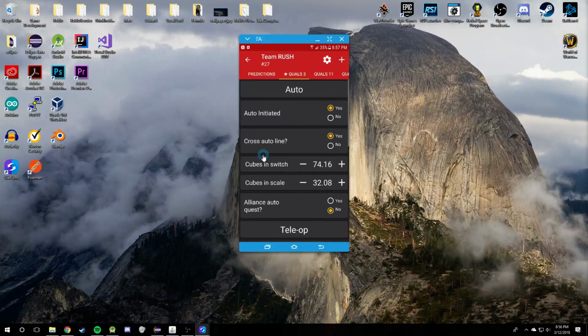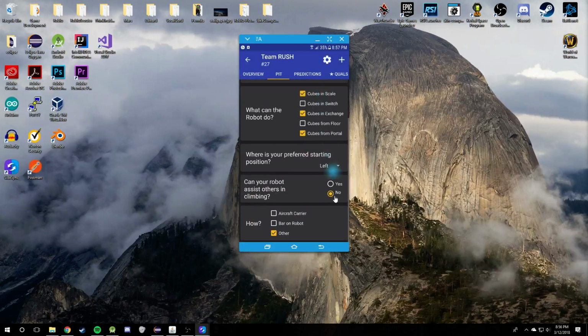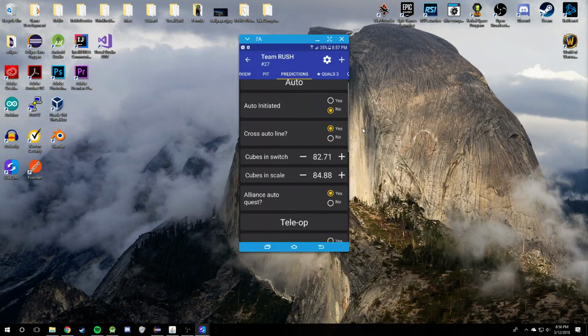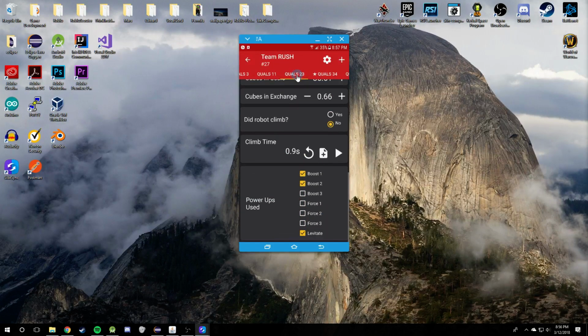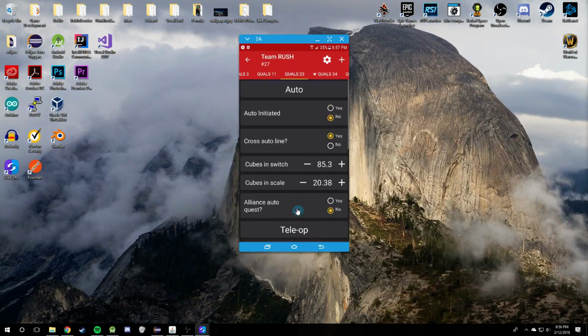You actually have access to two different forms. You can specify a pit form, and you can specify a match form, which is used for predictions and matches. So you can get the feel for how these forms work. There's a lot of different metrics that you can use, and you don't have to use all of them. You can use different combinations, and I'll show you how that works in a second.